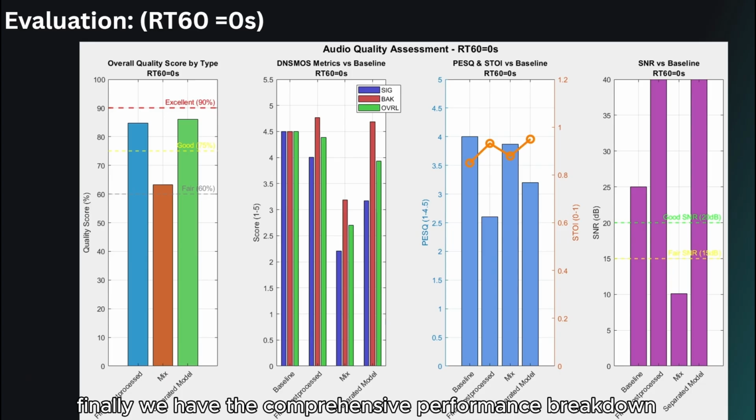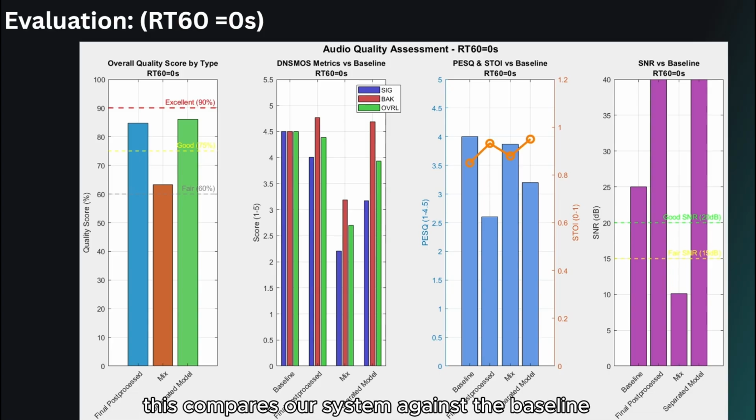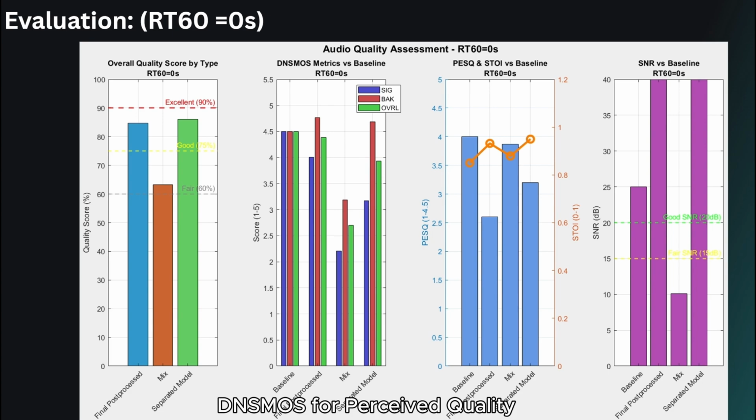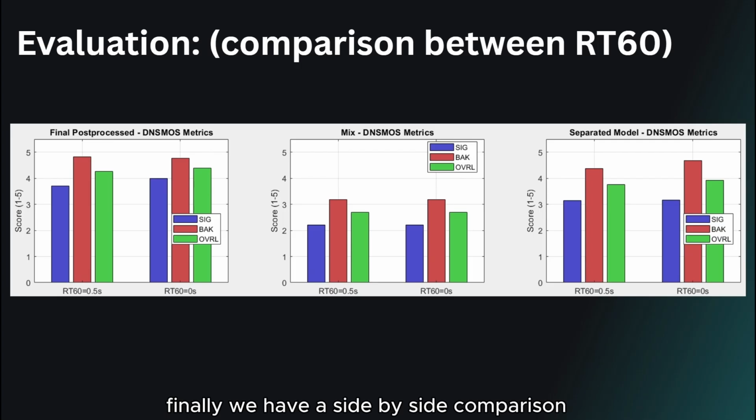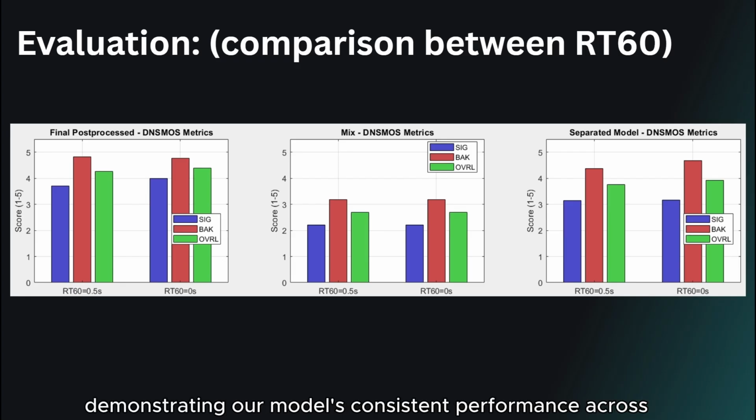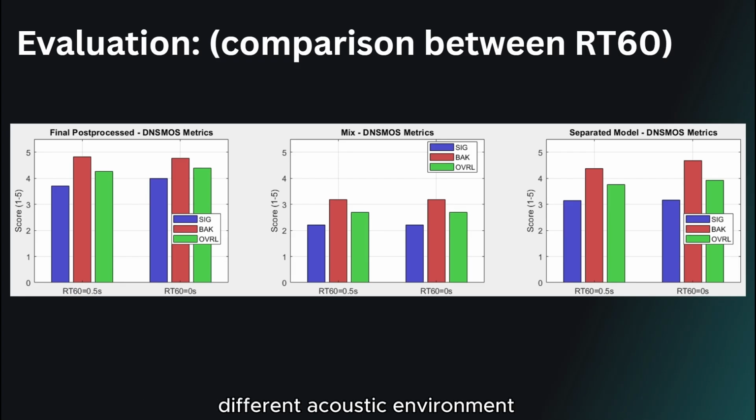Finally, we have the comprehensive performance breakdown. This compares our system against the baseline using several key metrics: DNS-MOS for perceived quality, PESQ for speech quality, STOI for intelligibility, and SNR for noise reduction. Each metric is presented alongside its respective baseline value to highlight the significant performance gains achieved by our model. Finally, we have a side-by-side comparison for both RT60 conditions, demonstrating our model's consistent performance across defined acoustic environments.